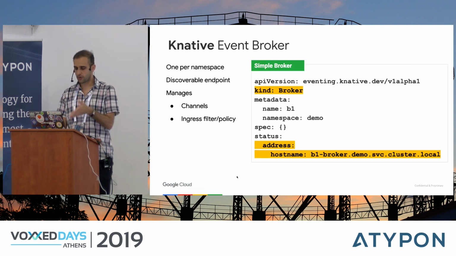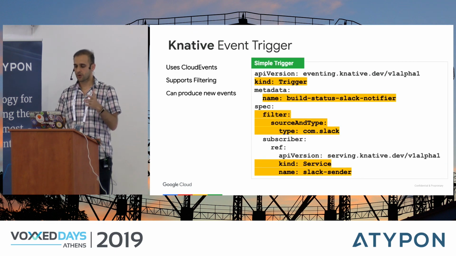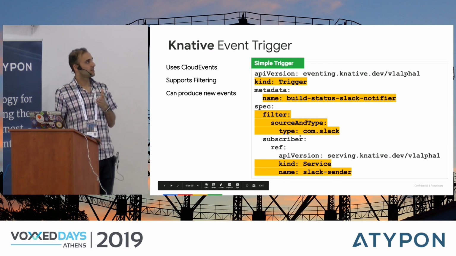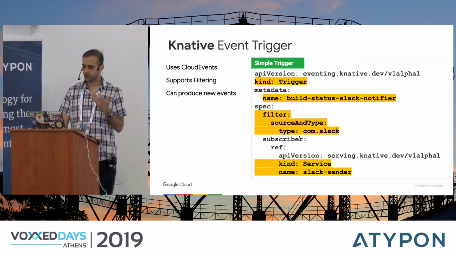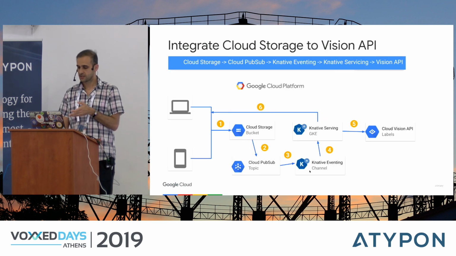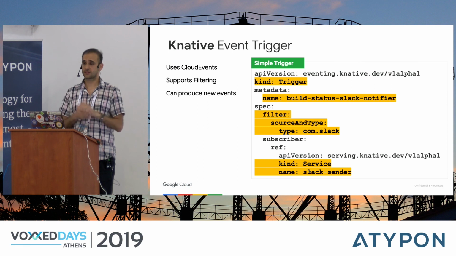Then it will go to the broker, as I mentioned. The broker is one per namespace. Then from the broker, it will go to the trigger. The trigger will do some filtering. So if you want to just listen for Slack messages, for example, you can do that. And then it will pass it to a service that you define. So this is a Knative service. And that's it, really. So that's all there is to it.